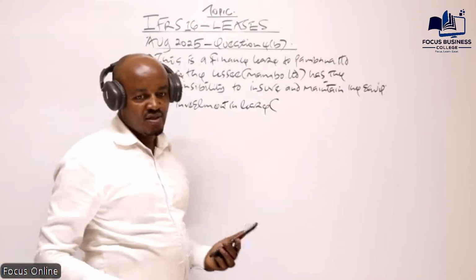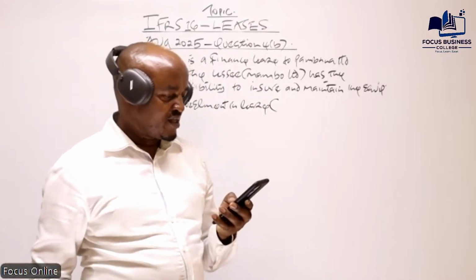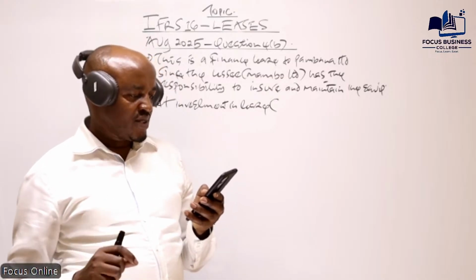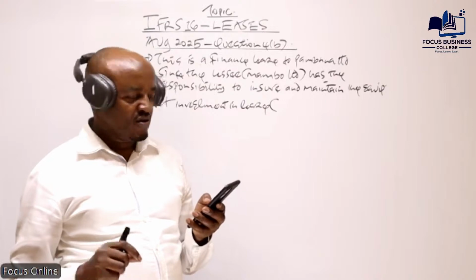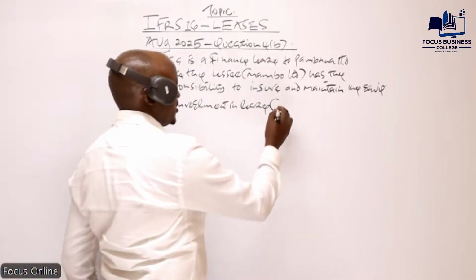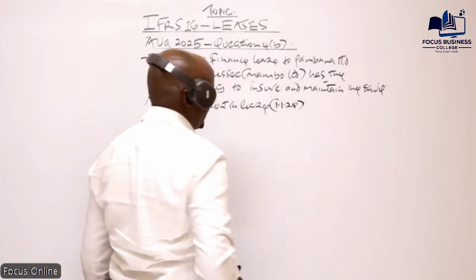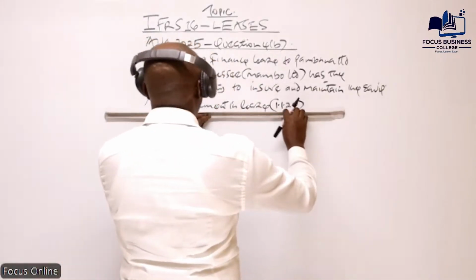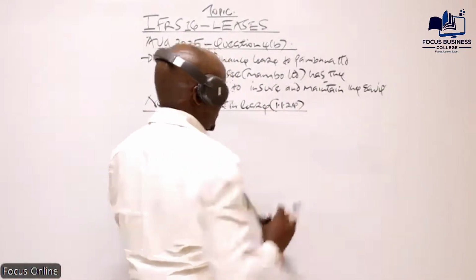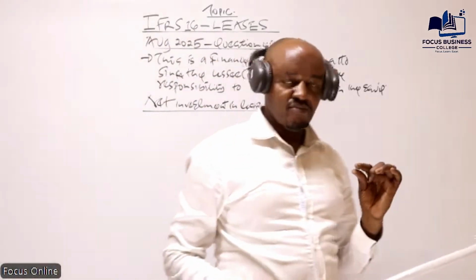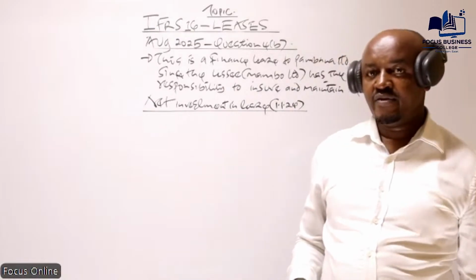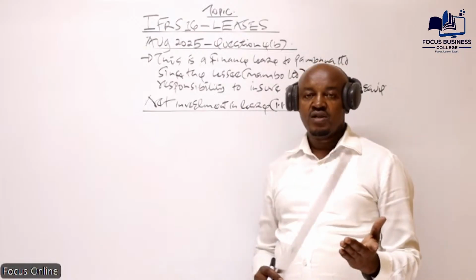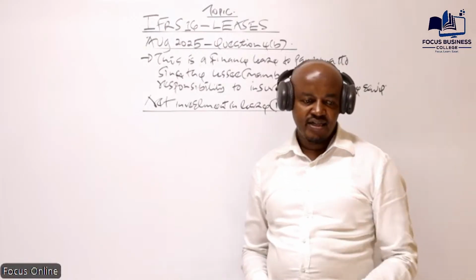Basically, we compute this at the inception date of the lease. As per the first sentence of the first paragraph, this lease was entered into on 1st January 2024. 1st January 2024 is the inception date. So how do we compute this net investment in the lease? We add the values: the present value of the lease rentals receivable, the present value of the guaranteed residue amount, and the present value of the unguaranteed residue amount.